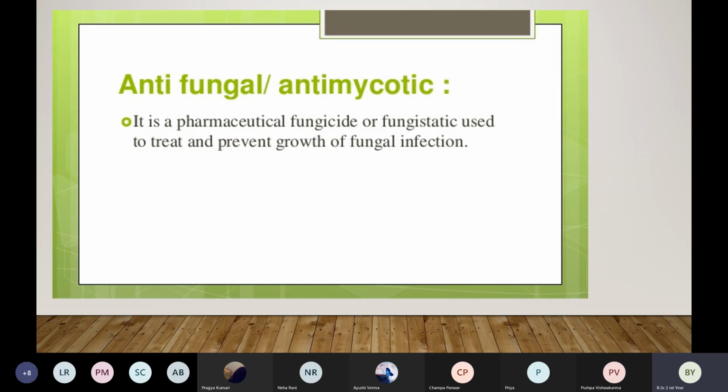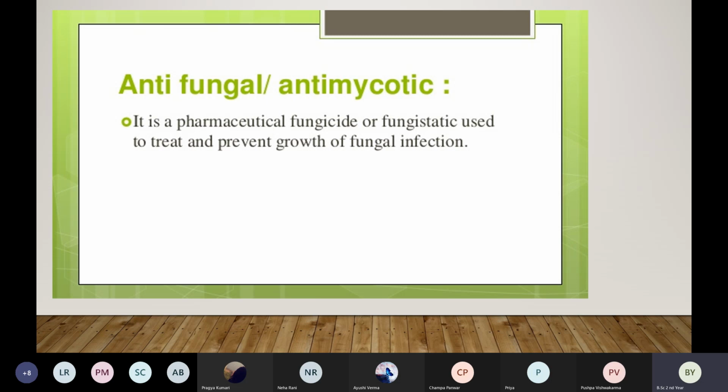Next is antifungal. Fungal comes from the word fungi. So if the infection in the body is caused by fungi, then we give antifungal, which we also call antimycotic drugs. Antimycotic or antifungal is the same. An antifungal is a pharmaceutical fungicide or fungistatic, which is used to treat and prevent the growth of fungal infection.